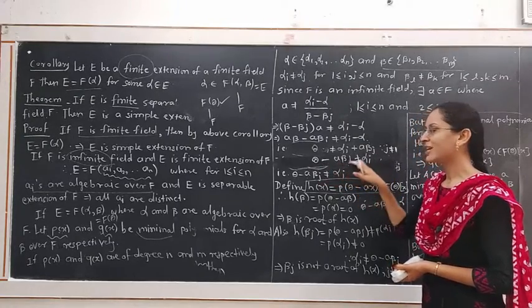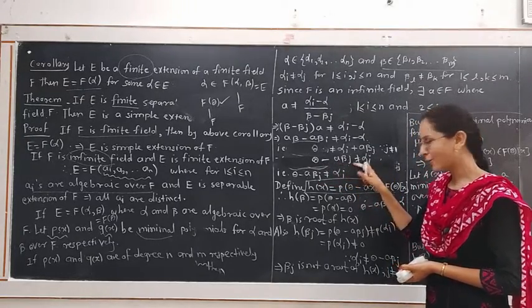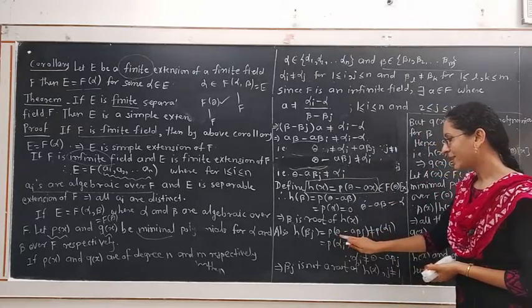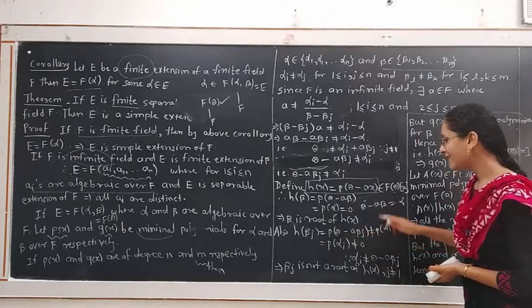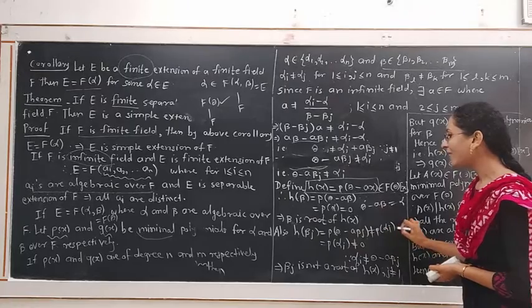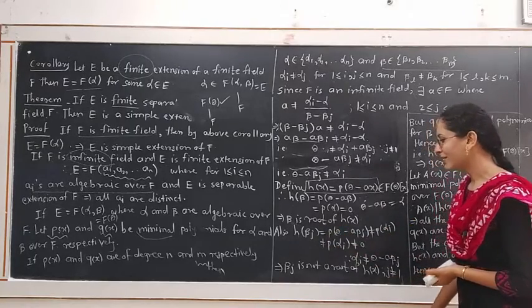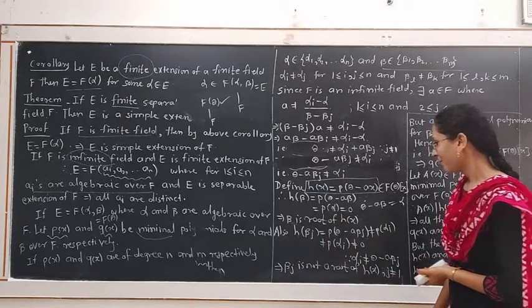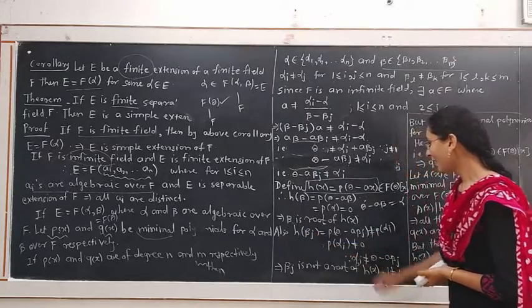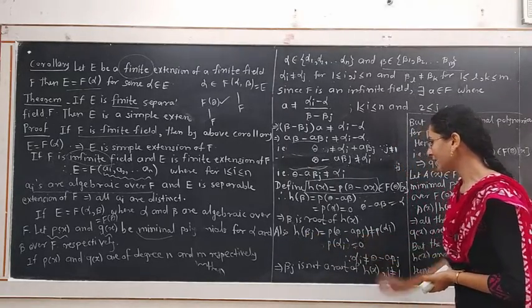We have in this step P(theta minus A beta j) not equal to P(alpha i). But what is P(alpha i)? P(alpha i) is equal to 0.